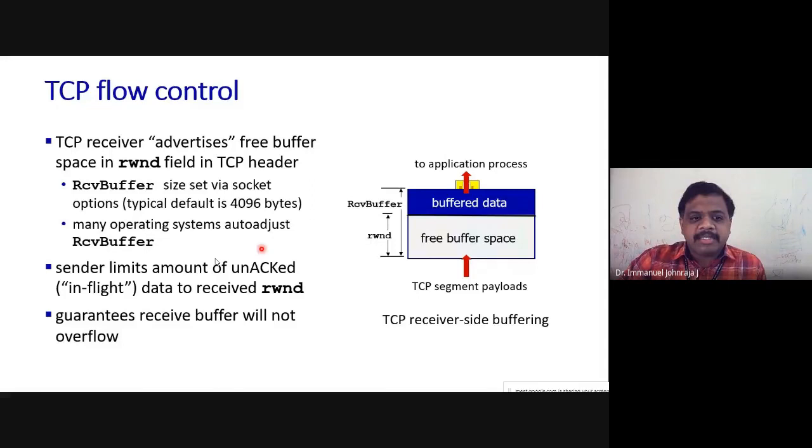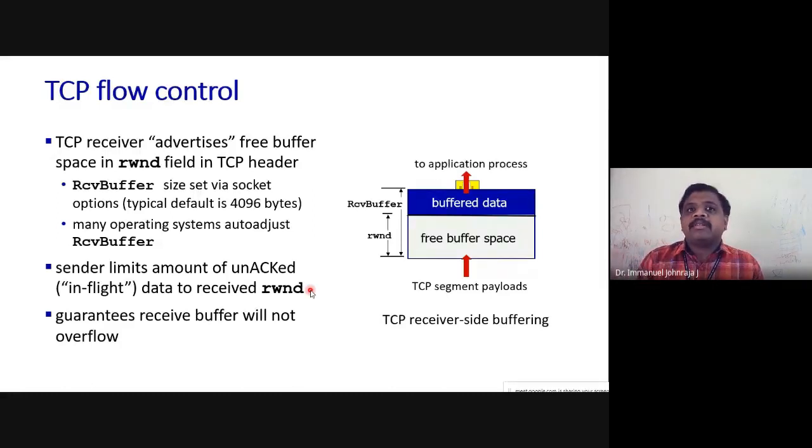The sender limits the amount of unacknowledged data to be received to RWND. Please remember, I spoke about unacknowledged yesterday. Recall the words I used, sliding window protocol. Some packets, I think it was in green color, if I remember correctly, were already sent and acknowledged. A few, maybe in yellow color, I'm sorry if I'm wrong, are sent but still to be acknowledged, and you also have got free space.